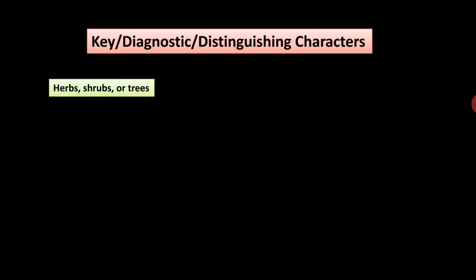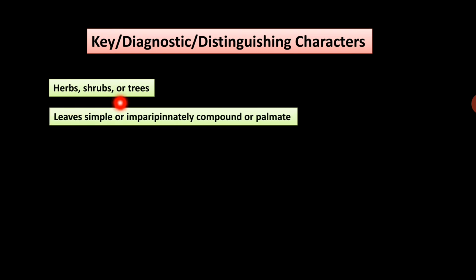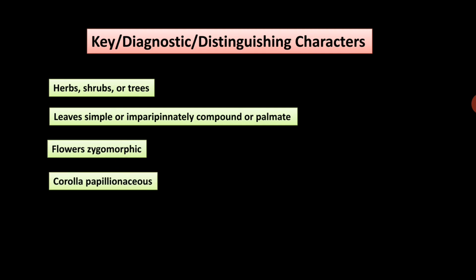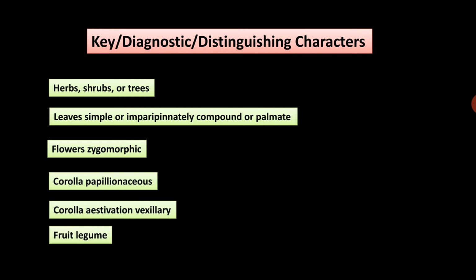Coming to the key characters or diagnostic characters of this family: herbs, shrubs or trees, leaves simple or imparipinnately compound or palmate, flowers zygomorphic, corolla papilionaceous, corolla estivation vexillary, fruit legume.